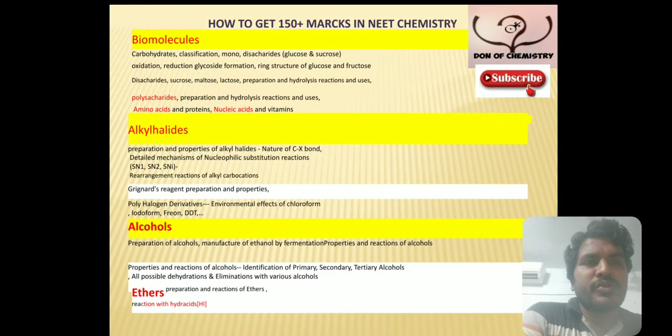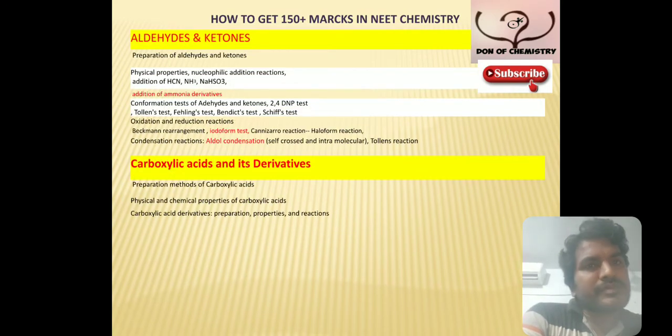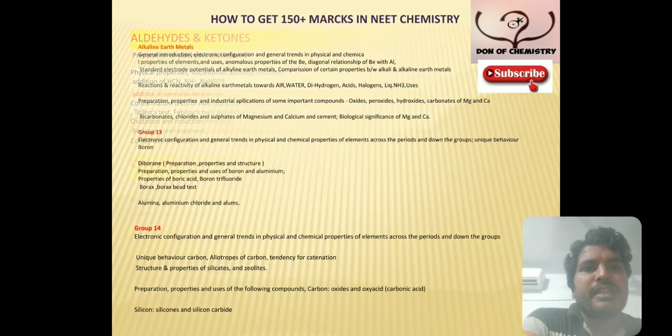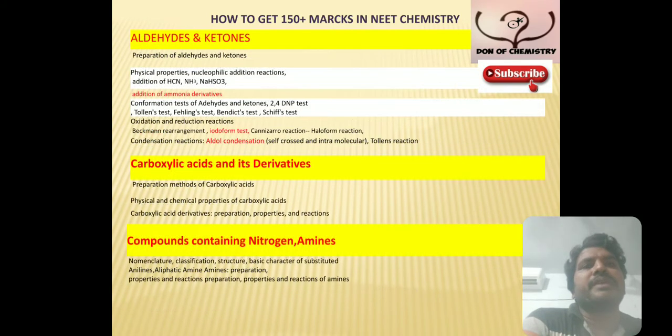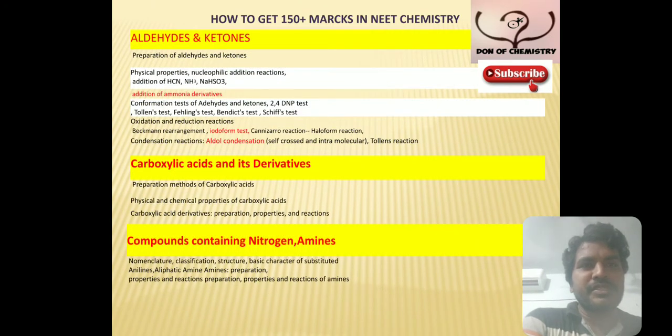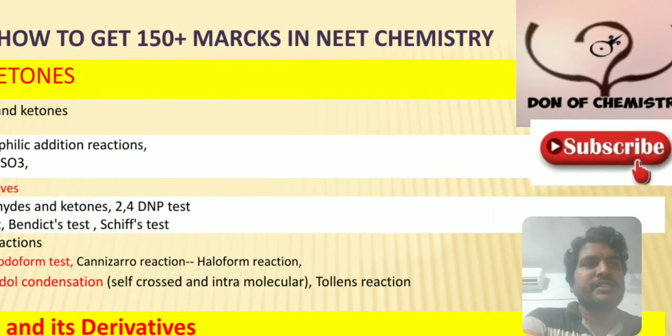Next, let us move to the next day's preparation, that is aldehydes and ketones, carboxylic acids and their derivatives, and nitrogen compounds and their amines. What are the important things you have to remember?